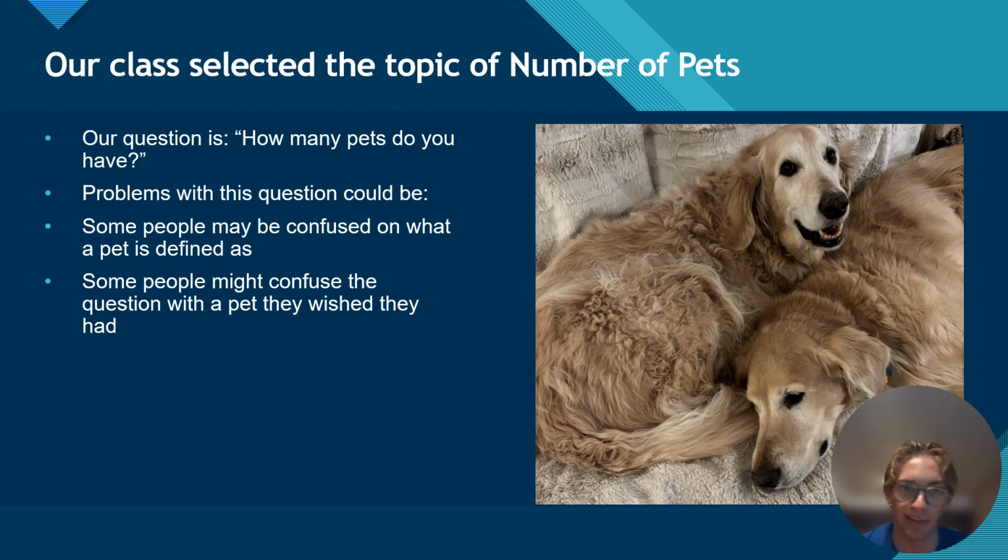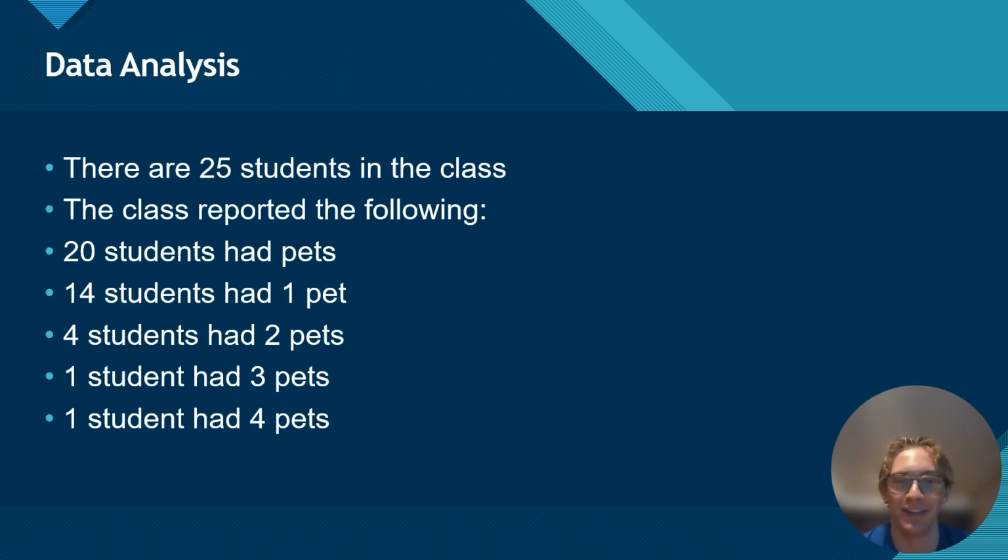And same thing with this, like some students have 3 dogs or 2 dogs and a cat or whatever, but some kids may have a pet ant or whatever that they found on the sidewalk. Is that really a pet? I don't know. But yeah, some students might be confused by the question with a pet they wish they had. So if someone wants a rhinoceros, they could put one pet down, but they don't really have a rhinoceros, I guess. So those are just a few things that could be confusing to students.